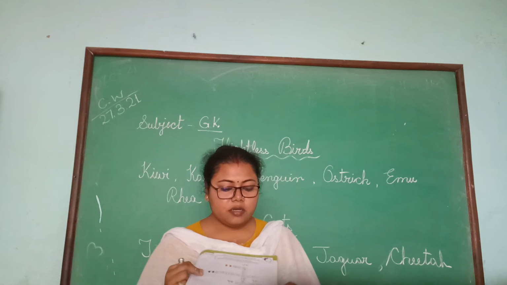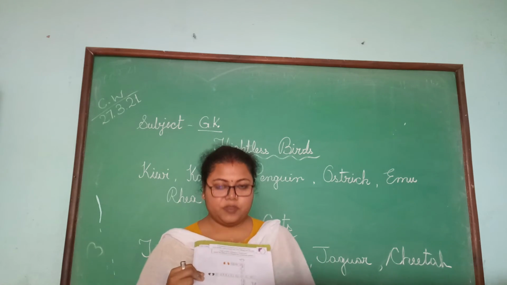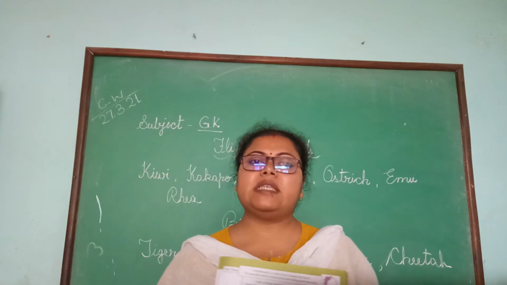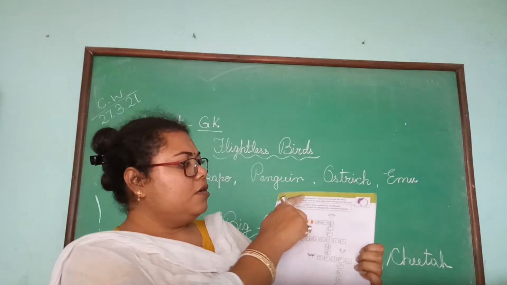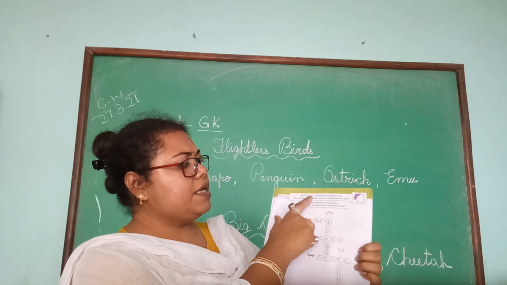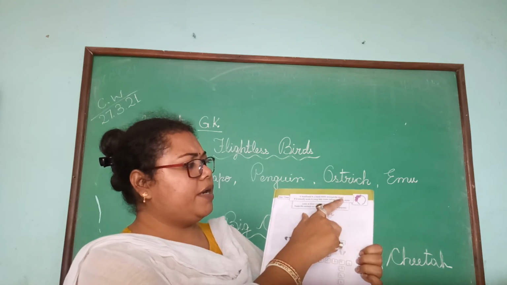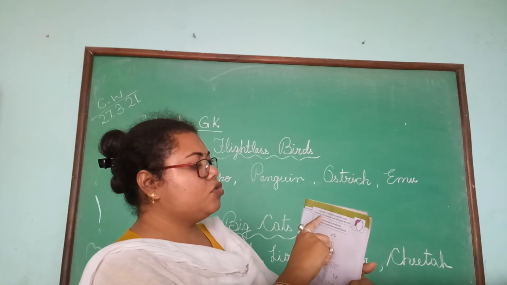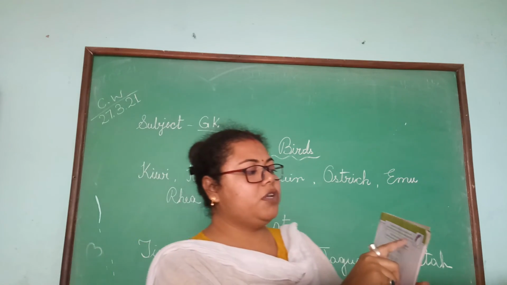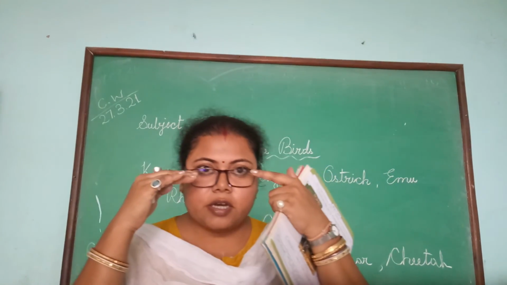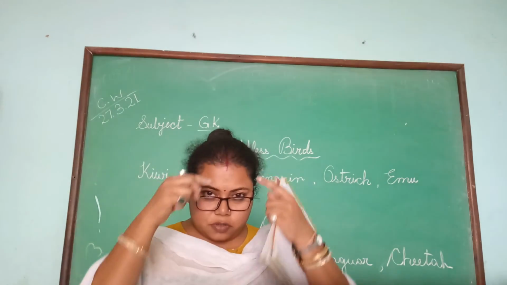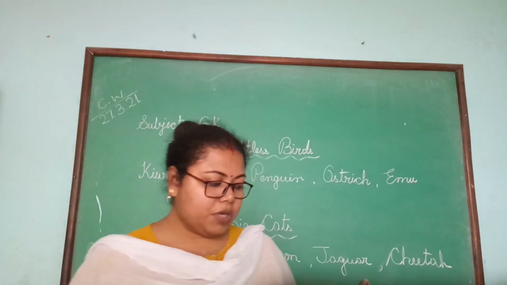Now come to the third part. Page number 7. This is your fun activity. We put hairbands, mostly girls put, okay? A headband is a band worn around the head. It is usually worn to keep our hair from falling onto our face, so that we do not have a problem. So we put a headband, okay?